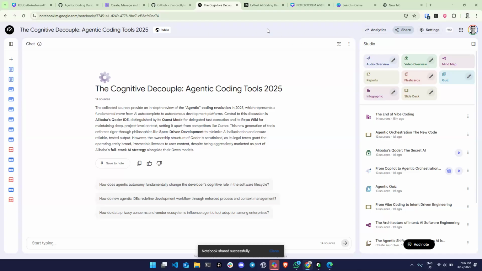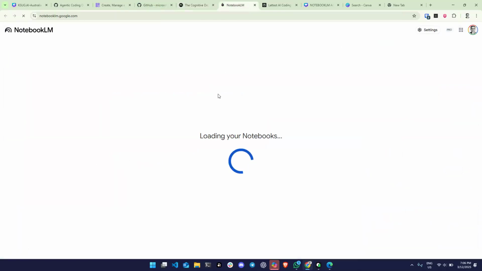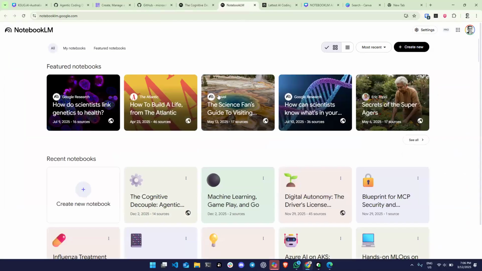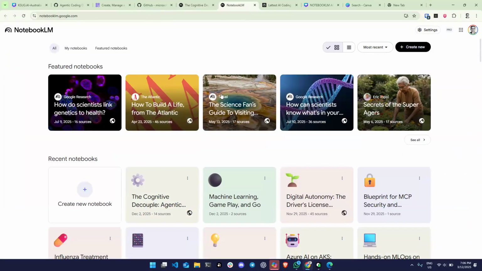So I will share this one. I'm not sure if you're familiar with this tool that I'm using here. This is called NotebookLM. NotebookLM is from Google. It's free to use. Just create an account and go use it. I have been using this. Let me show you.